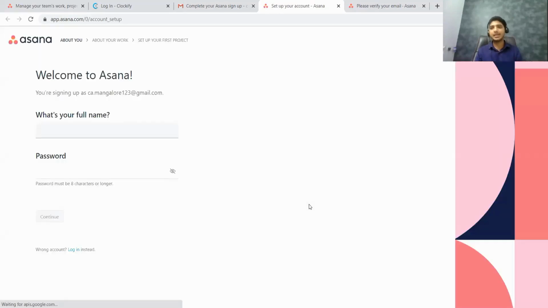Now, as simple as that, your Asana account is opened. Then they will say, what's your full name? And I'll just give my full name. I'll say my full name is Anvesh Shetty, and they will ask for a password that I have to create. I will create a password as well for my Asana account, and I will continue.